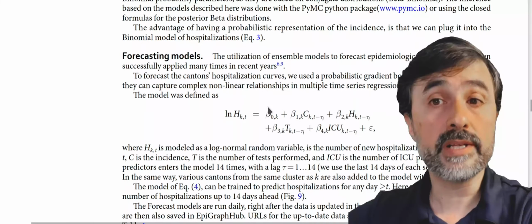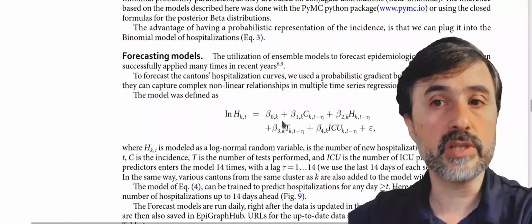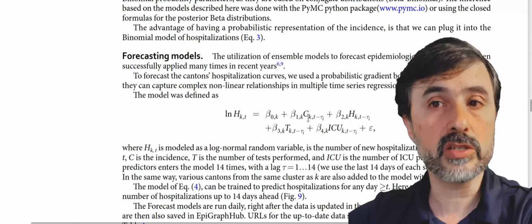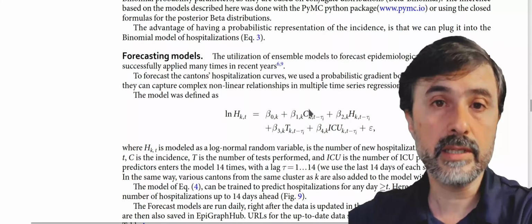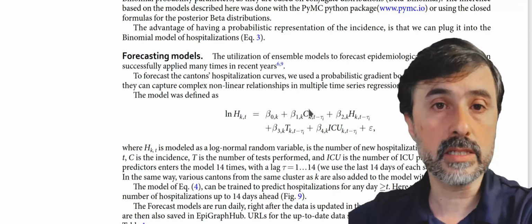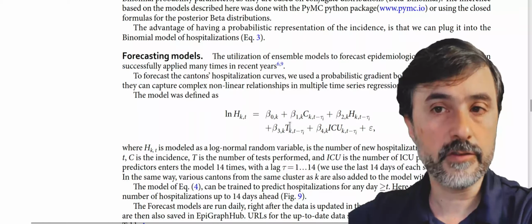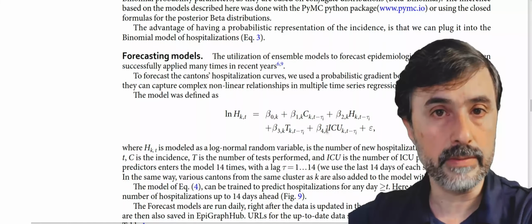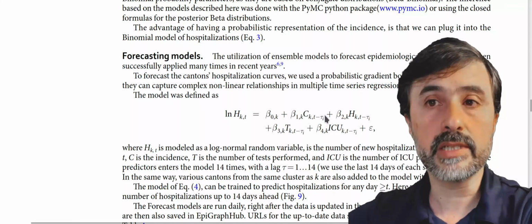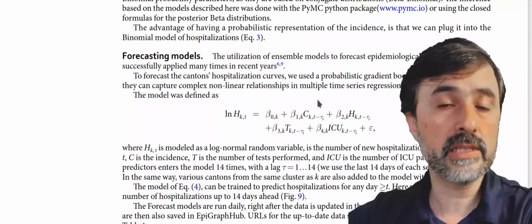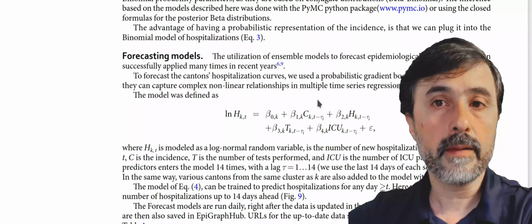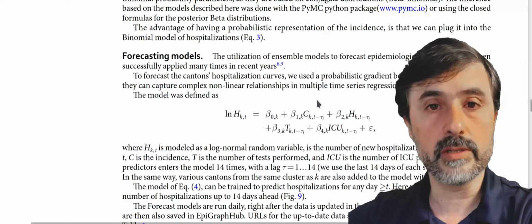So the model has many more variables than those that are written here because for every C, there are all the cantons in the cluster, the same for hospitalization, the same for tests, the same for ICU. So this regression model is estimated using a probabilistic gradient boosting machine that will yield the following results.